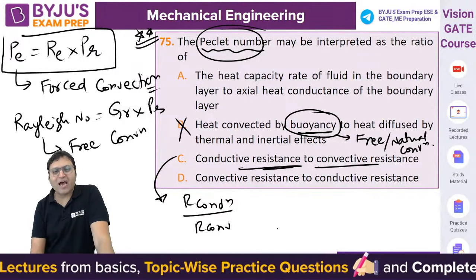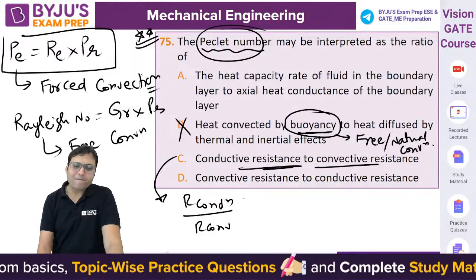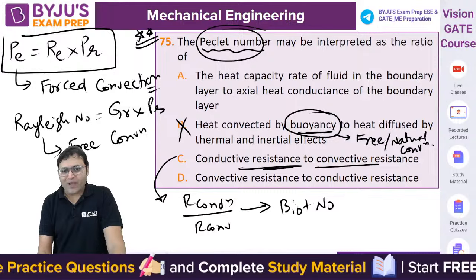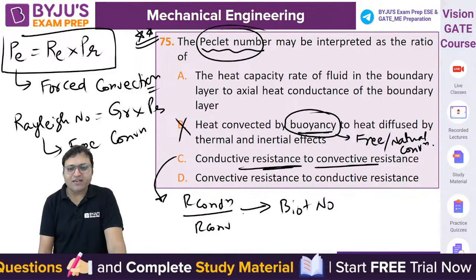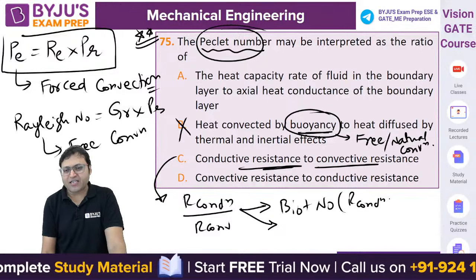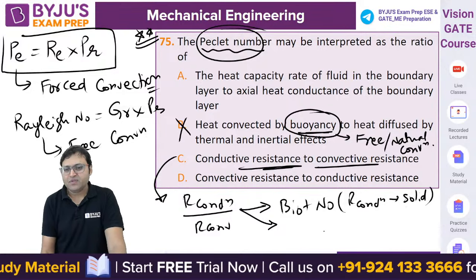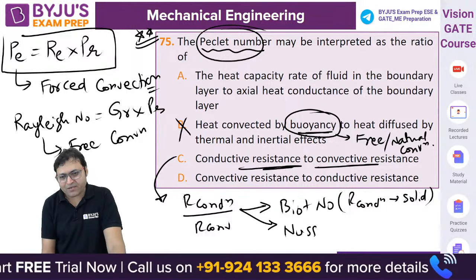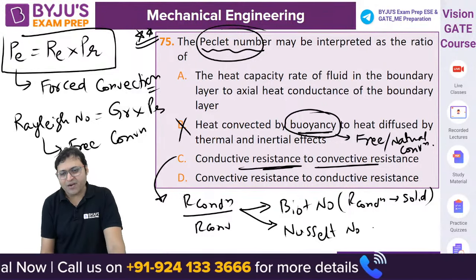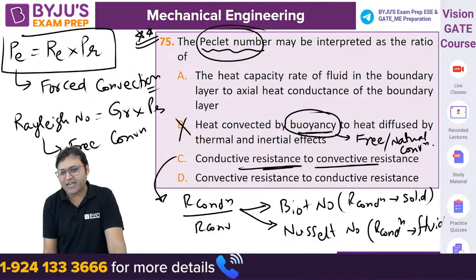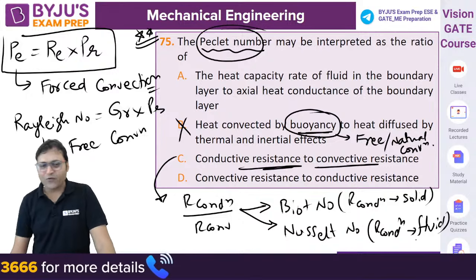That is called the Biot number when the conductive resistance is for the solid and convective resistance is for the fluid. It is also known as the Nusselt number when the conductive resistance is also for the fluid. Both conductive and convective resistance are for the fluid, isn't it?